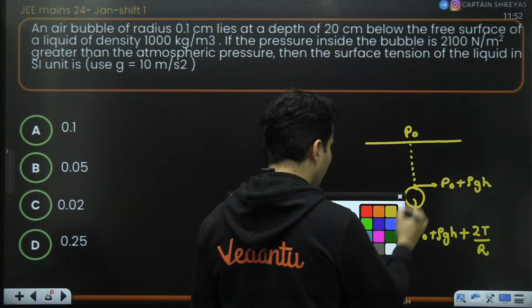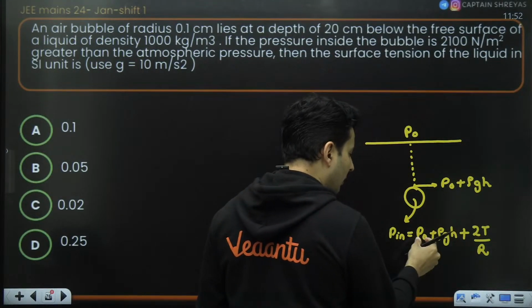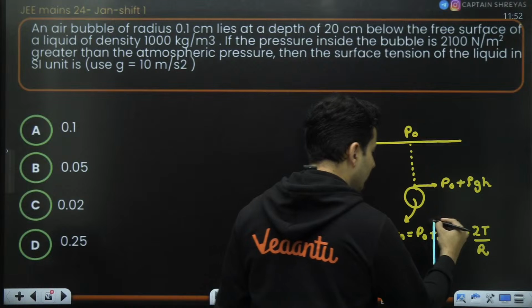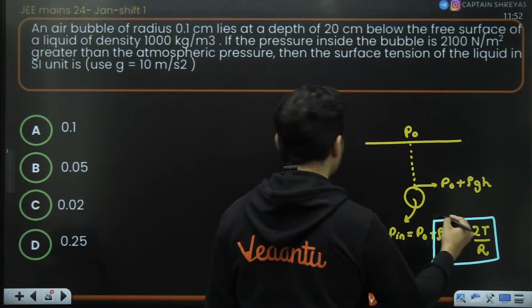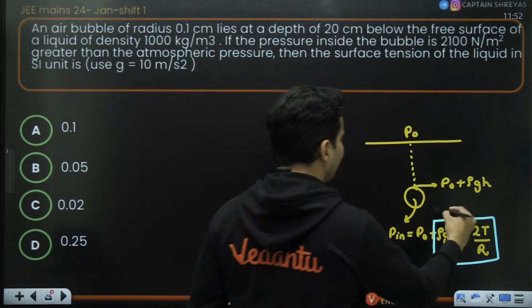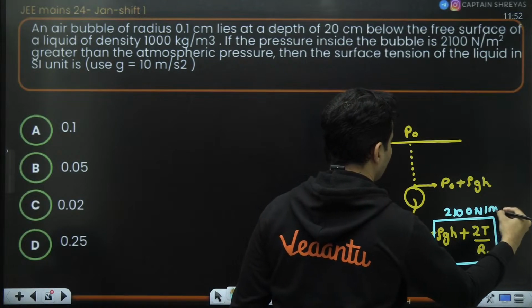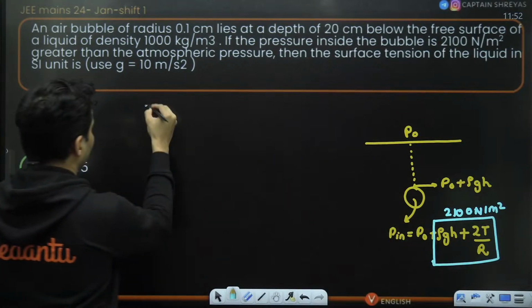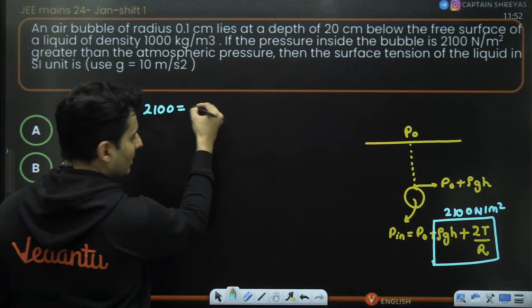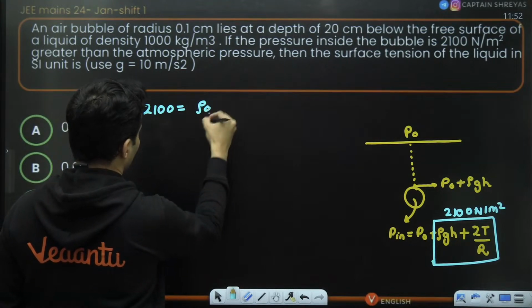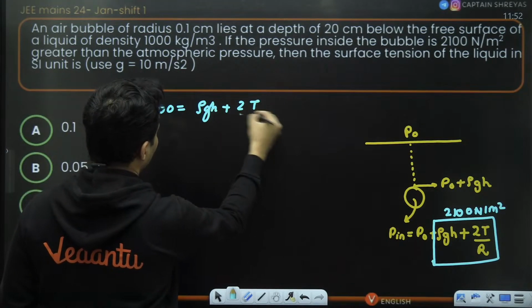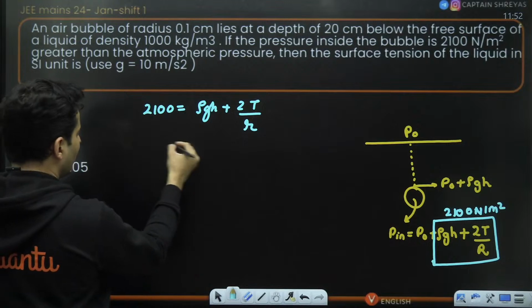As you can see over here, apart from atmospheric pressure, this much part is the amount which is given, which is 2100 Newton per meter square. So use that: 2100 is equal to rho GH plus 2T by R. From this, you can get everything.